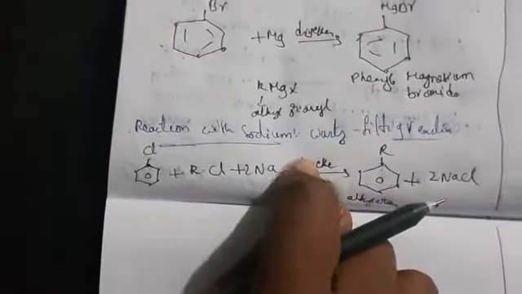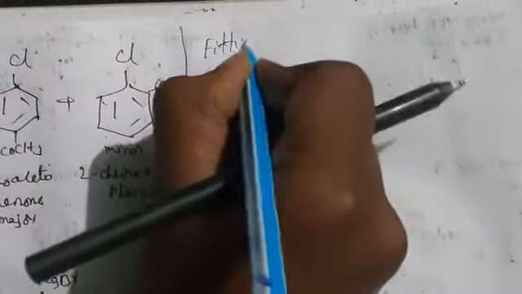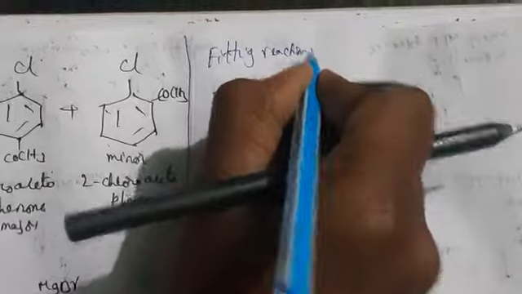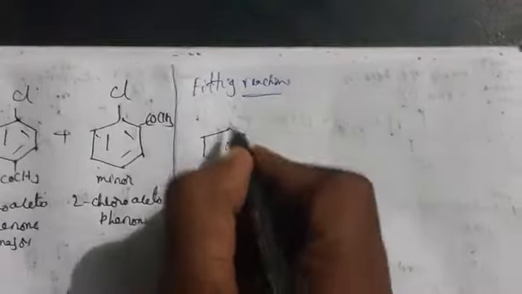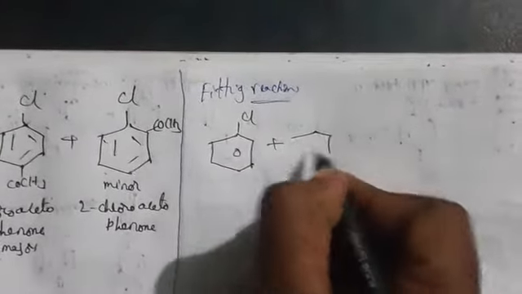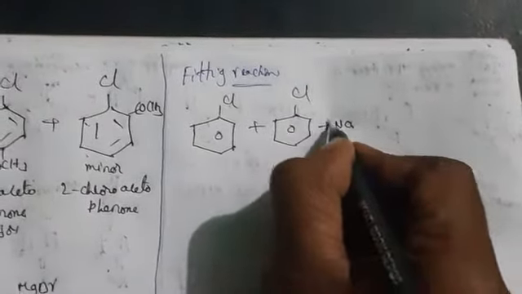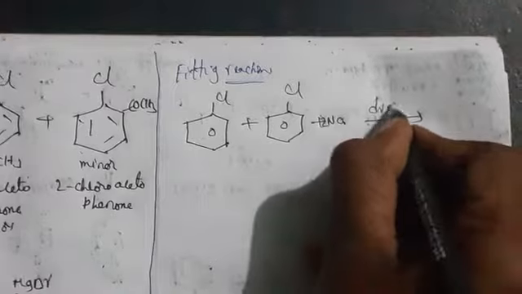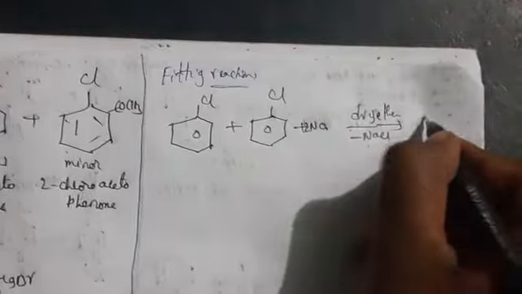This one we call it as what? Treated with sodium in the presence of dry ether, this one we call it as Wurtz-Fittig reaction. What is Fittig reaction? Fittig reaction is different. Wurtz-Fittig is different. So here we are taking two aryl halides in the presence of sodium, 2Na, dry ether. So there will be loss of NaCl. Okay.